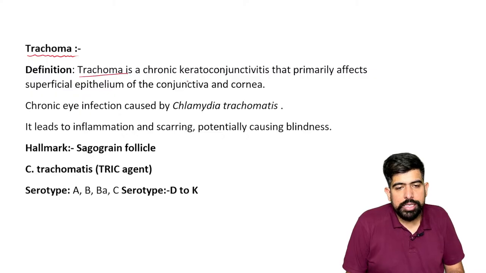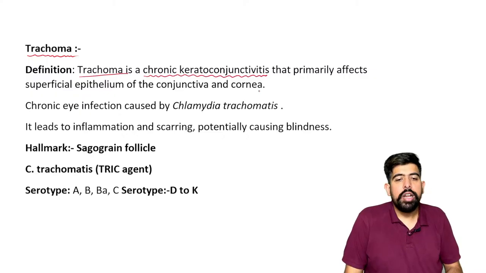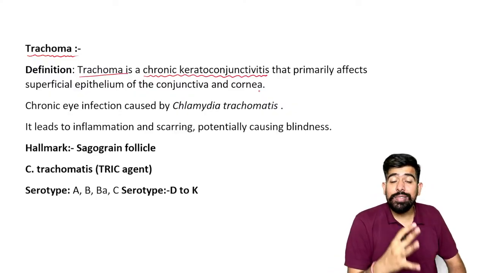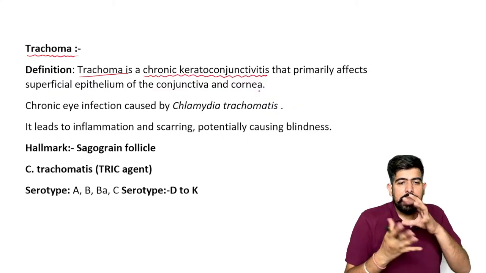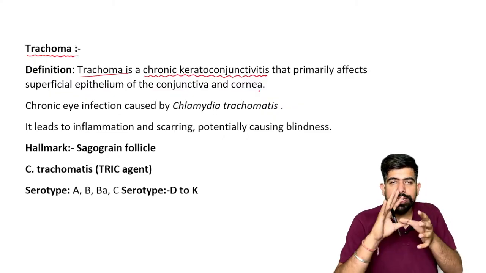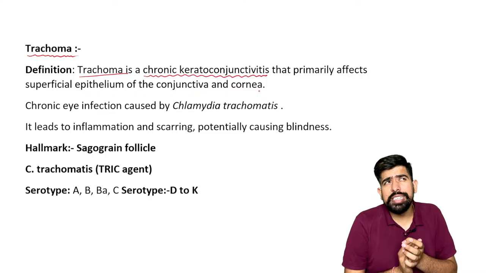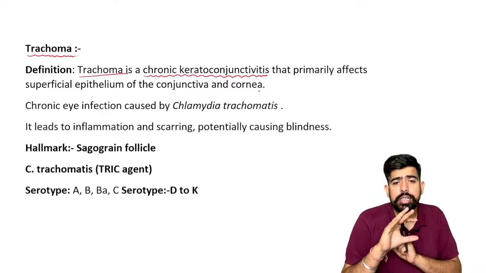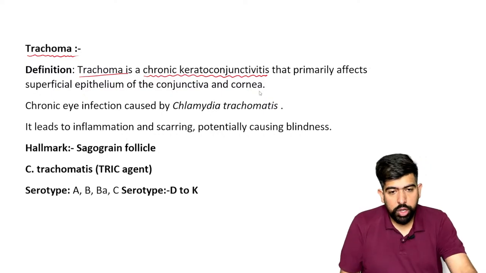Trachoma is a chronic keratoconjunctivitis. What is the meaning of kerato? It means that it involves the cornea. Conjunctivitis, conjunctival. So we can say it is a complex disease which is infecting the conjunctival part and the corneal part also, right?